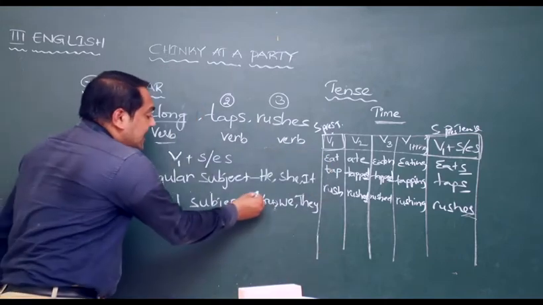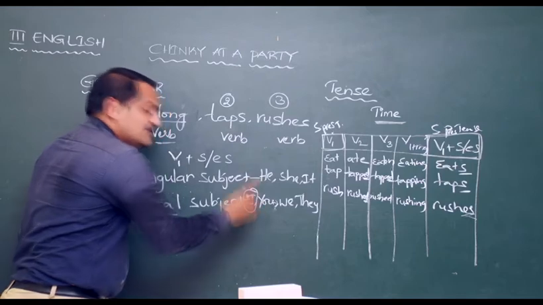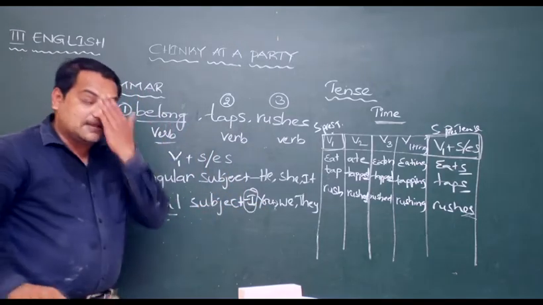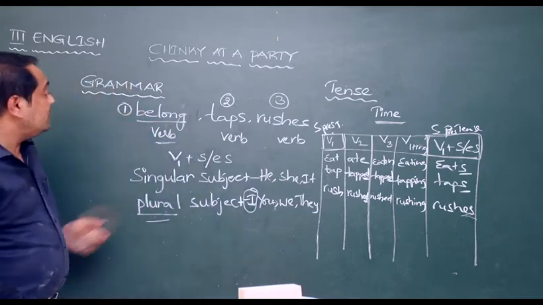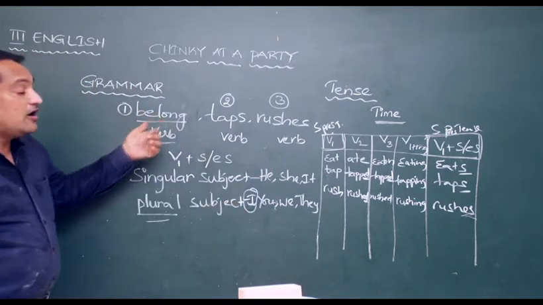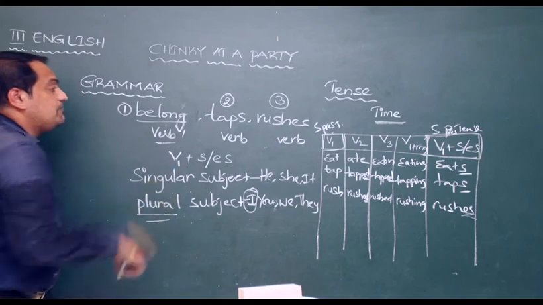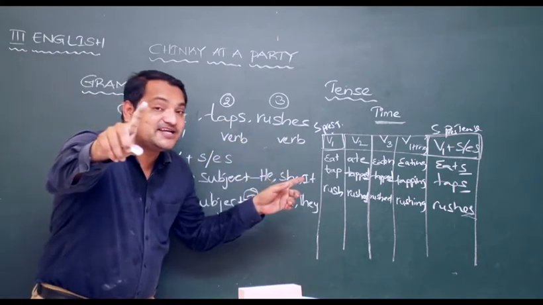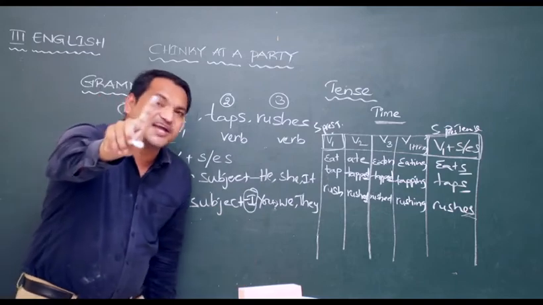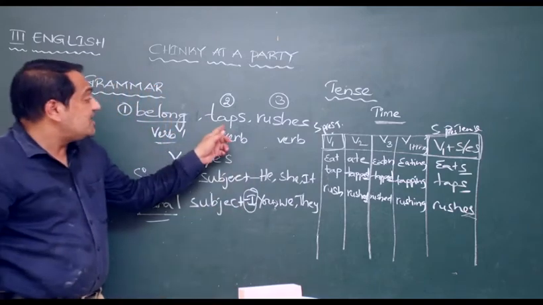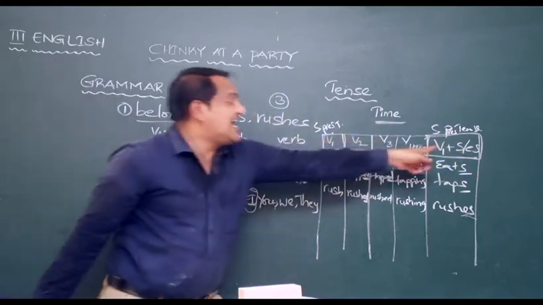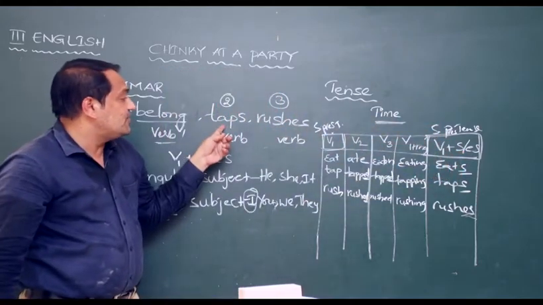For example, I is single, one person only, but we consider it as a plural subject. So, I belong, V1. Whereas Shahid, how many people are there in the subject? Only one person. Shahid taps. We are adding S to the verb.